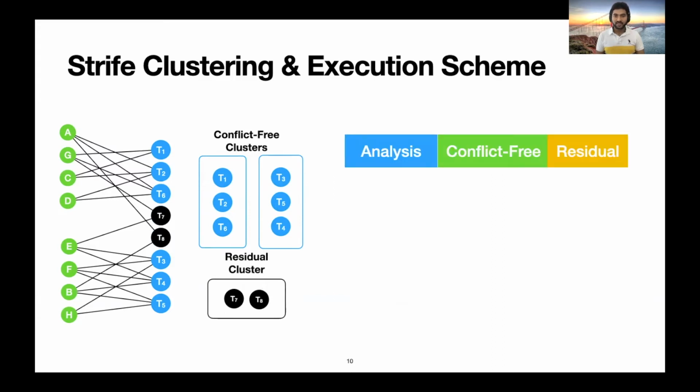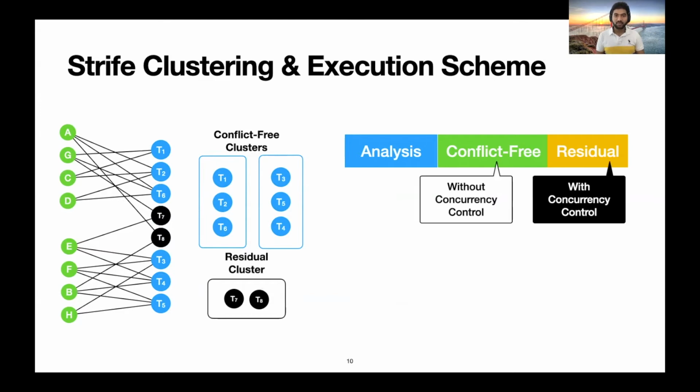This brings us to the Strife execution scheme. A batch of transactions is executed in three synchronous phases. First, it is analyzed. Then conflict-free clusters are executed on multiple cores without any concurrency control. And then residuals are executed on all cores with concurrency control. For instance, in our current example with two cores, first the analysis phase is executed. Note that the cores that finish early wait for other cores to finish the phase before proceeding forward. Then conflict-free clusters are executed without any concurrency control, and then residuals are executed. The same process repeats for the next batch.